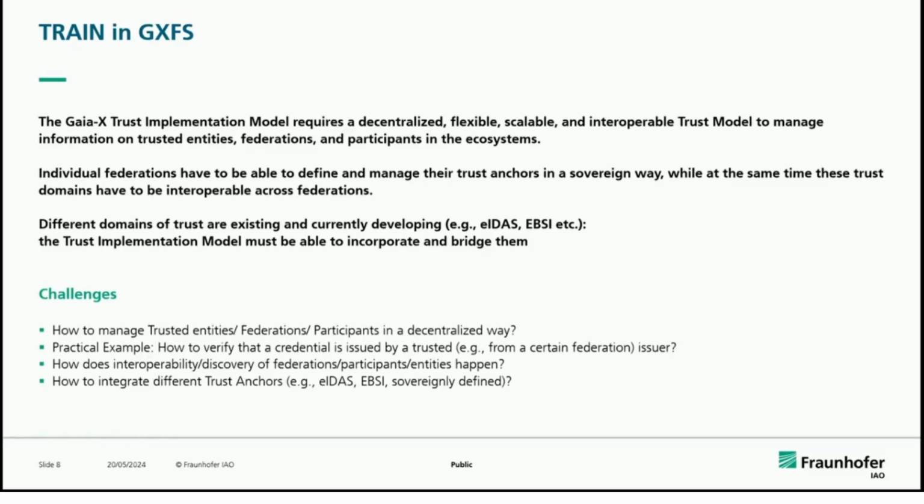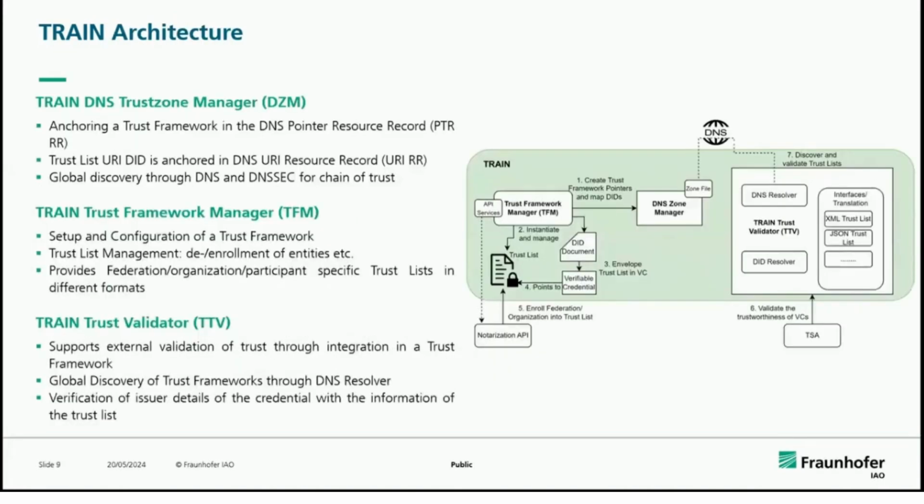Or how do we do these translations? Those are the different things, because there are different trust anchors available currently. ETSI has its own blockchain trust anchor. The IAO uses its own trusted issuer registry. And then there are also other sovereign defined trust anchors like DID-based ones or X509-based ones. So how do we establish an interop approach together with this? So these are the challenges still existing, and these are the things which we are trying to address using TRAIN